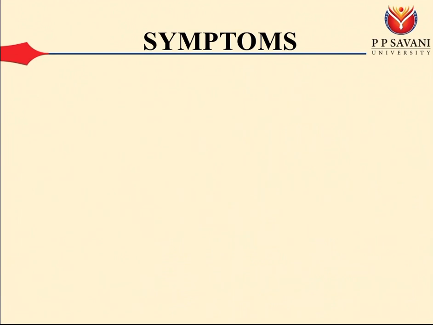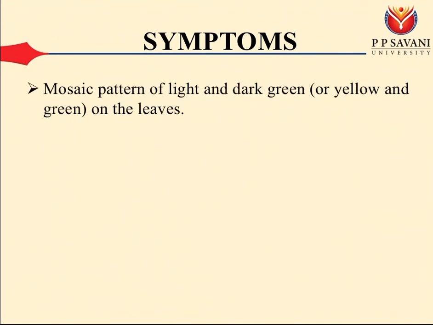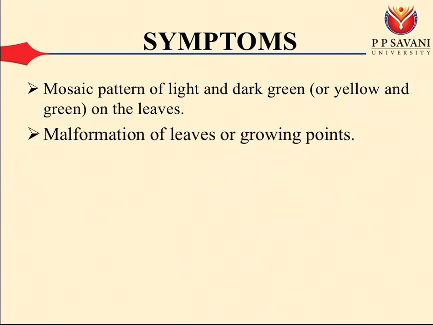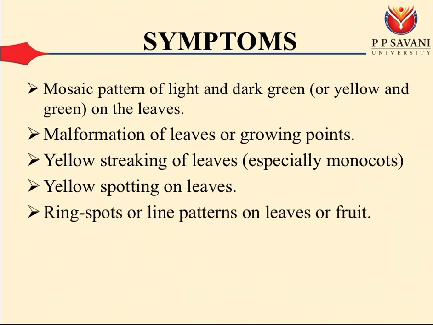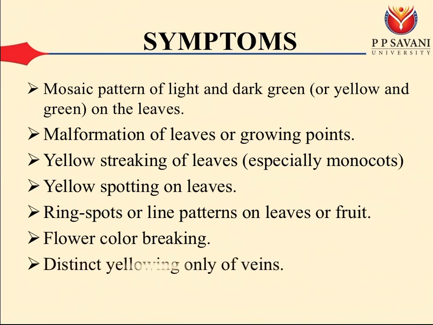Stunting. Mosaic pattern of light and dark green on the leaves. Malformation of leaves or growing points. Yellow streaking of leaves, especially on monocots. Yellow spotting on leaves. Ring spot or line patterns on leaves or fruit. Flower color breaking. Distinct yellowing of veins only.